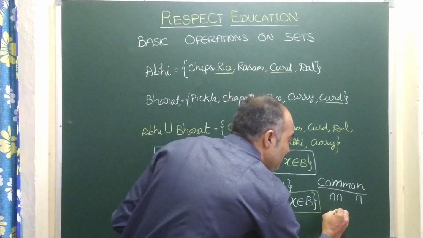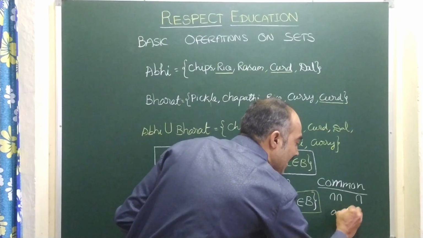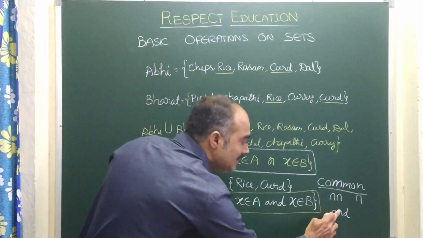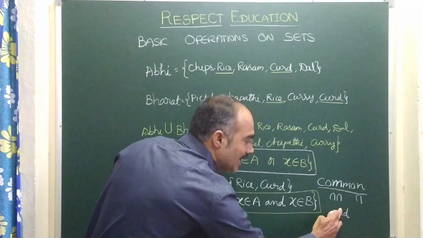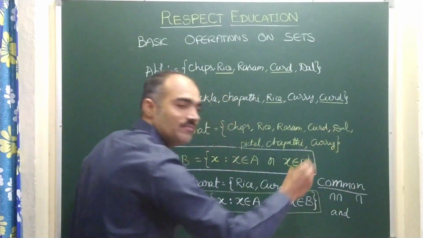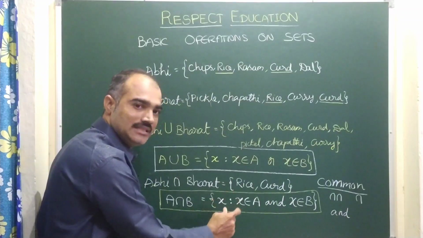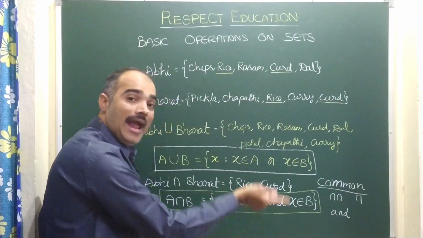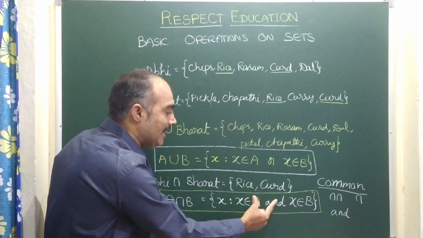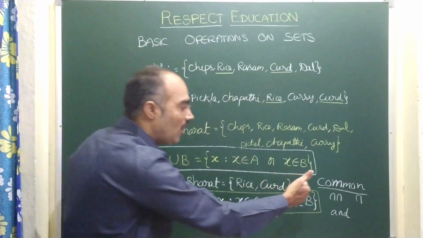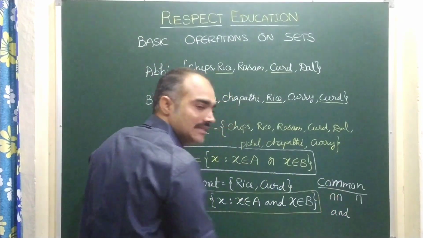Very easy. You remember A-N-D, "and". In this N, if you cut this line, it looks like intersection itself. So A intersection B is equal to x such that x belongs to A and x belongs to B. Here x is a common element. So I told you how to remember the intersection.